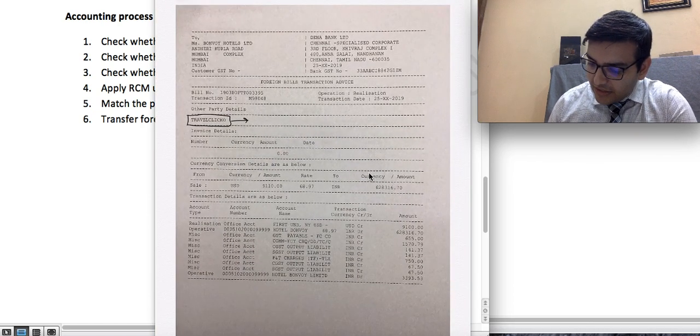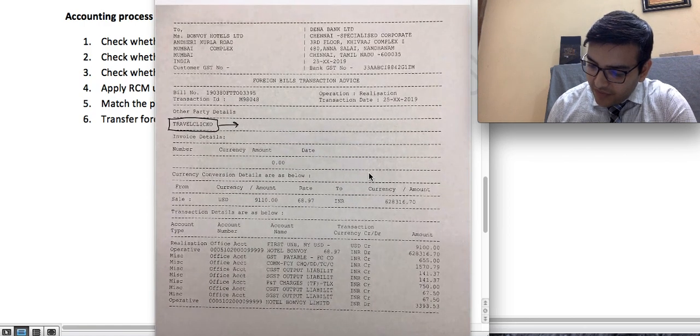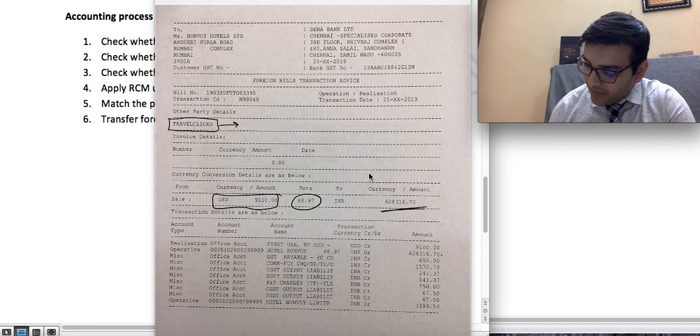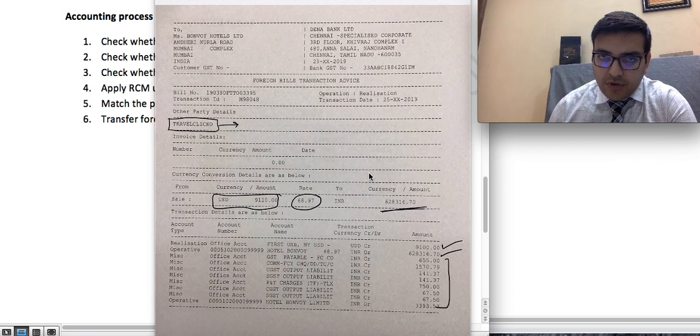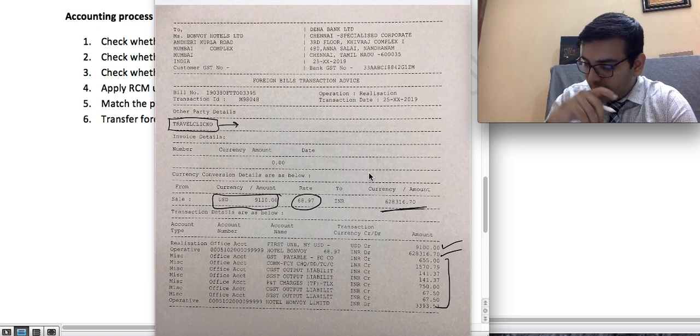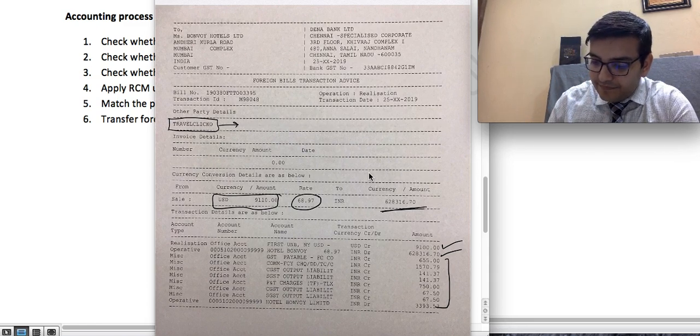So this is Travel Clicko, and how much have we paid? We have paid 9110 USD at the rate 68.97, total 6,28,000 rupees. This is the USD, and this is the bank charges. I'm not accounting for bank charges in this transaction. We will account for only the balance. Bank charges you can account for, there is no problem in that.